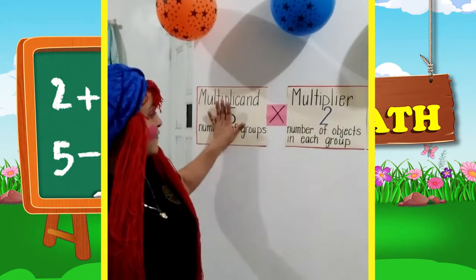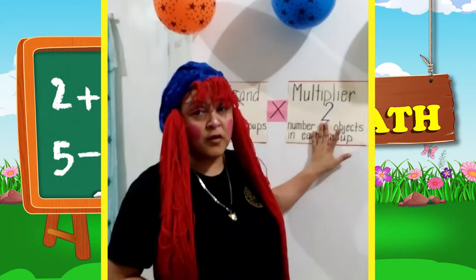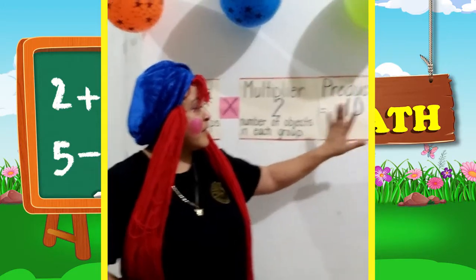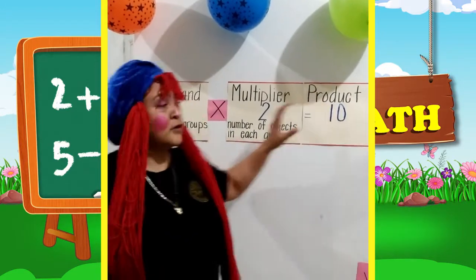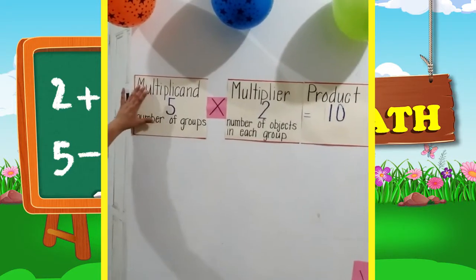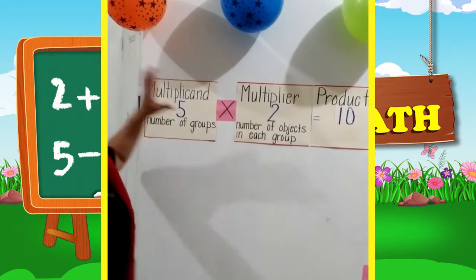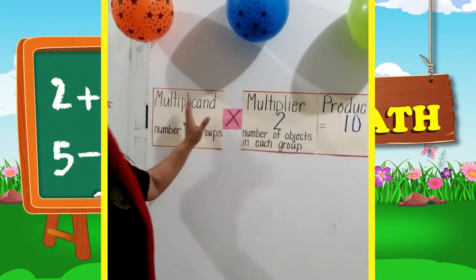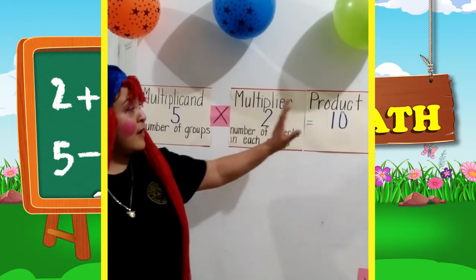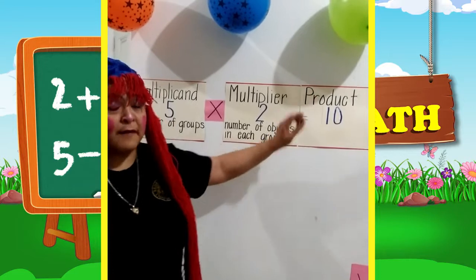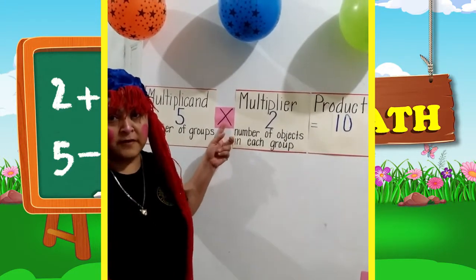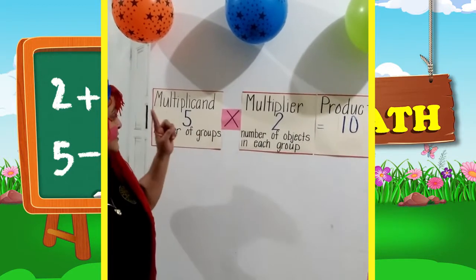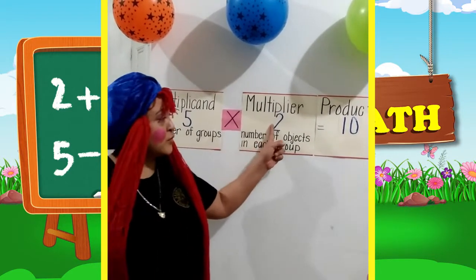So when we say 5 times 2, it is equal to 10, which is the product. So in a multiplication number sentence, we have a multiplicand, a multiplier, and the product. And remember the multiplication sign. This is very important. So we're going to say 5 times 2 equals 10.